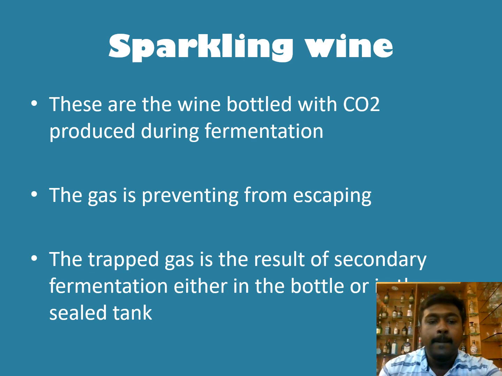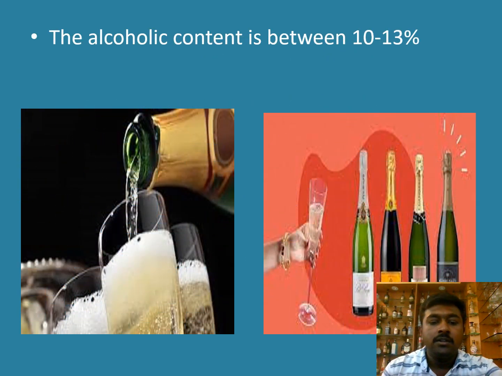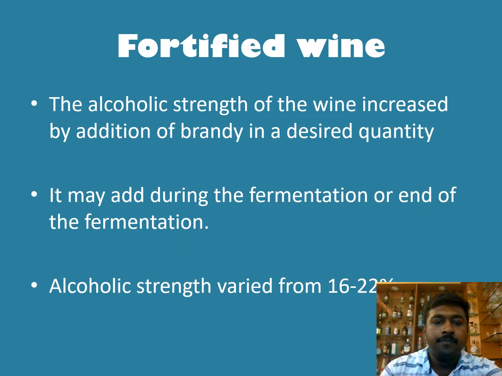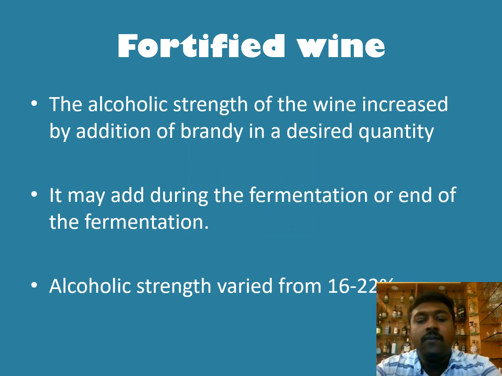The trapped gas is the result of secondary fermentation, either in bottling or in a sealed tank. You are seeing this in the picture, right? That is champagne or sparkling wine. Due to the presence of carbon dioxide, we are able to see some bubbles on the top of the glass.